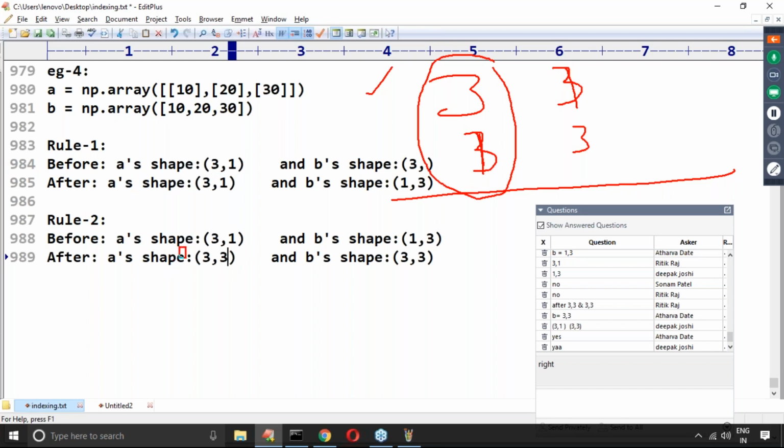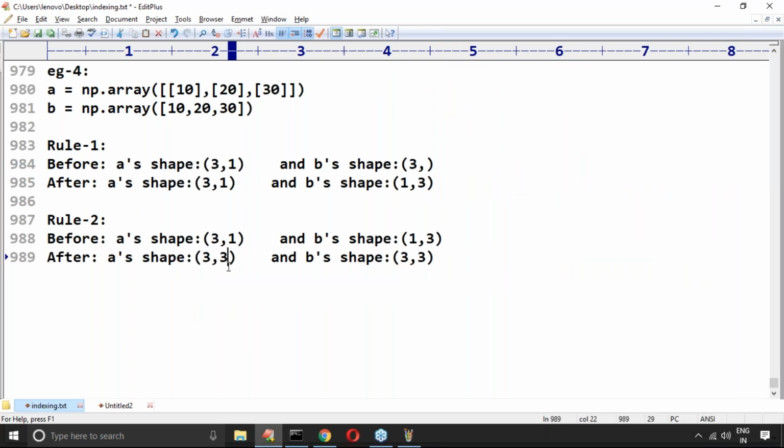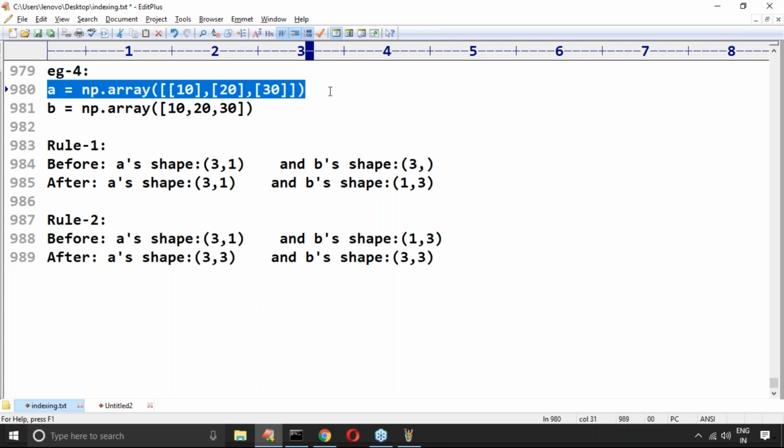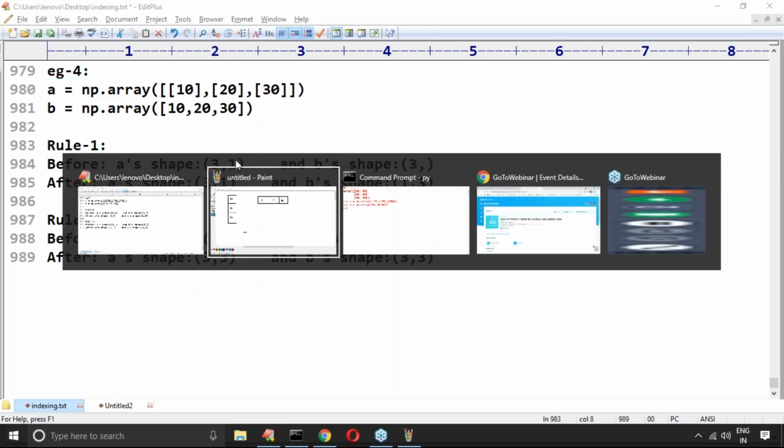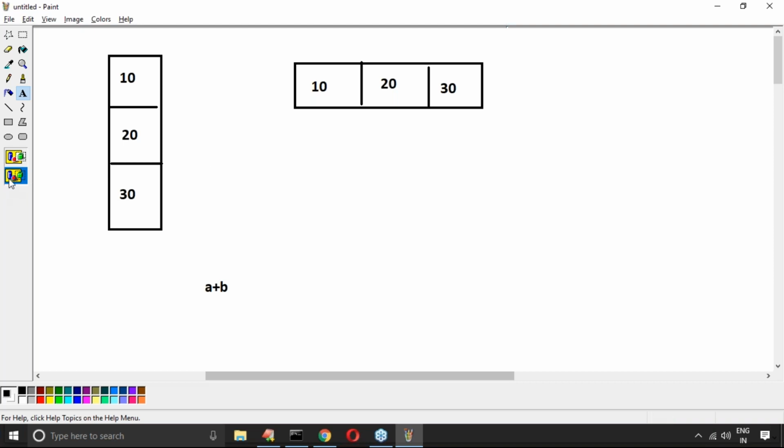Now both arrays are what type? 3 by 3. If both are 3 by 3, addition is going to happen. Now my first bigger question is, how will this A become a 3 by 3 array, and how will B become a 3 by 3 array? Observe this carefully. Same elements will be reused.